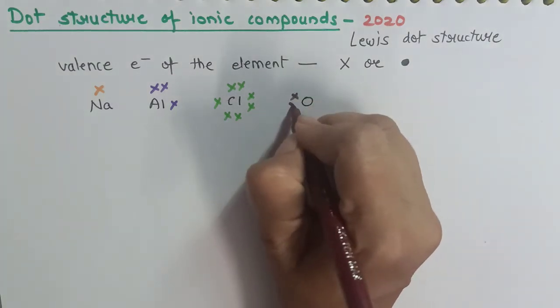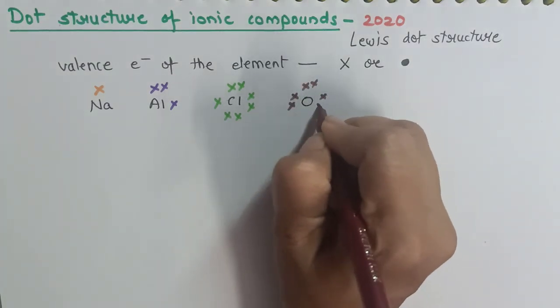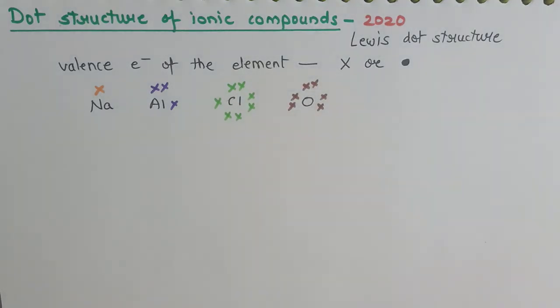And therefore we will draw 1, 2, 3, 4, 5, 6 crosses around oxygen. Remember, always the crosses for electrons are drawn in pairs. And the number of dots or crosses must be equal to the number of valence electrons present in that element. So using this dot structure, we are going to discuss the formation of ionic compounds. I will begin with sodium chloride.